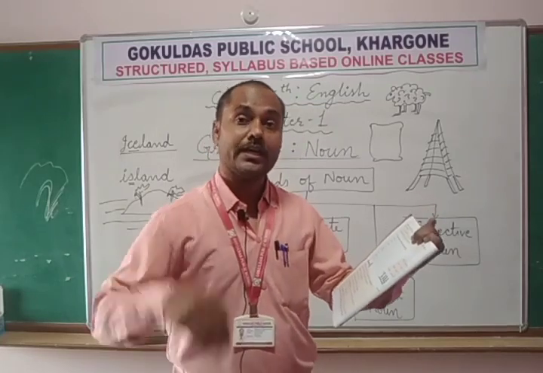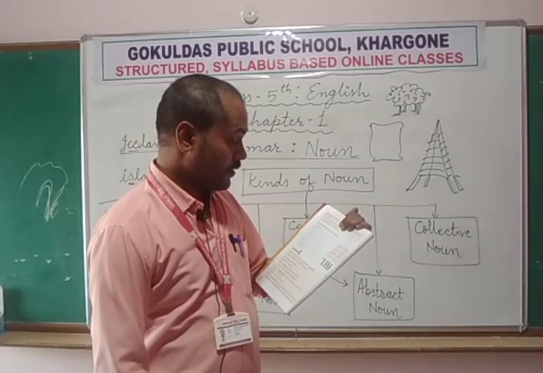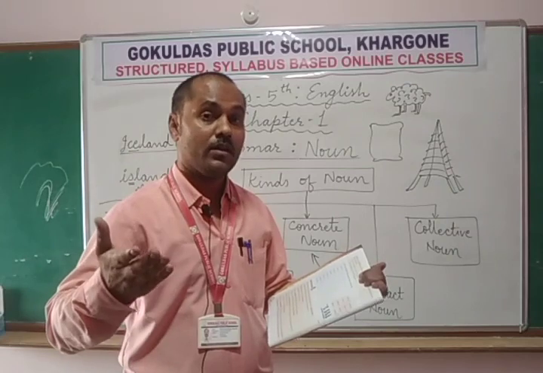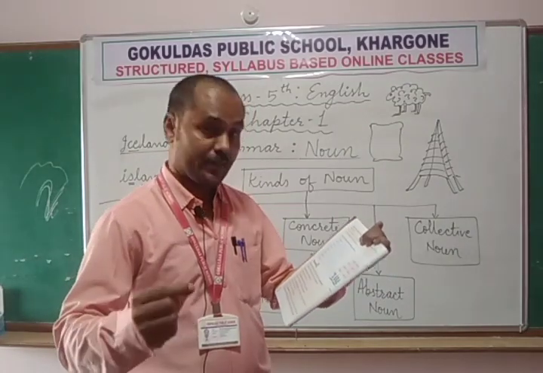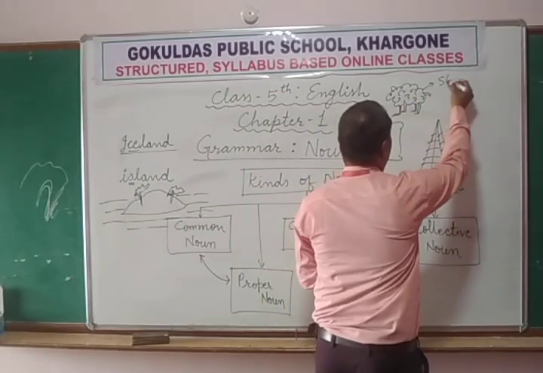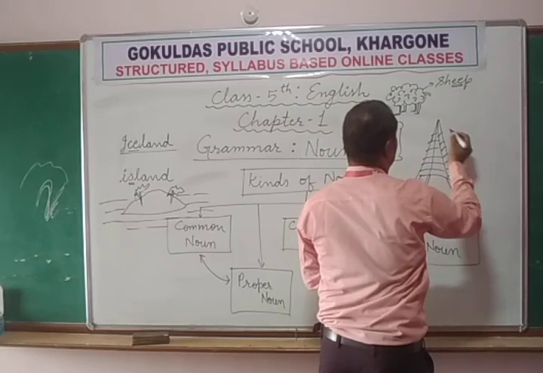Ships means jahaj, pani ka jahaj, on water bodies, where thousands of people can journey, just like the Titanic was a ship, SHIP. So there is a difference between this ship. This ship is SHEEP. The spelling is different. SHEEP and SHIP.